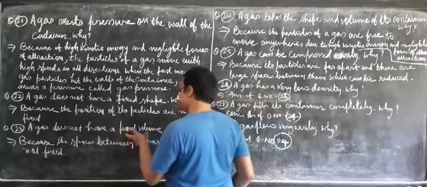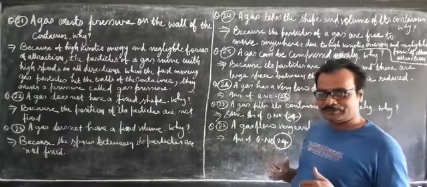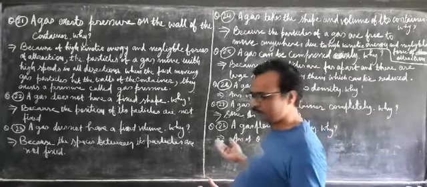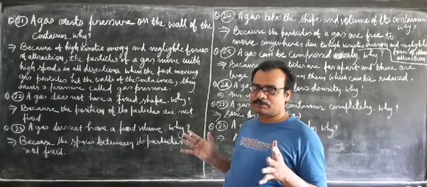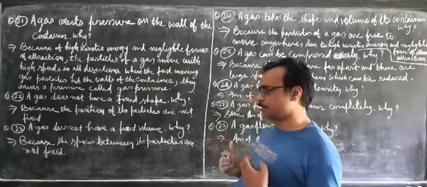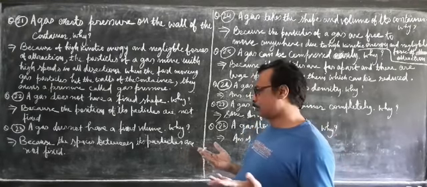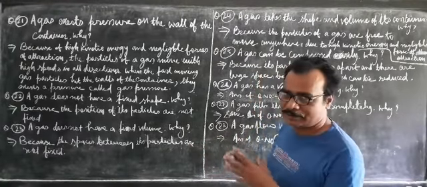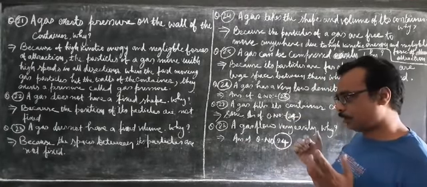Next question: gas does not have a fixed volume. To have a fixed volume, interparticle space should be fixed. But in this case, the force of attraction is negligible. That is why the particles are not held together. The force of attraction available between the gaseous particles is not capable of holding the particles together. That is why interparticle spaces are variable here. Since the interparticle spaces are variable, their volume would be variable depending upon the interparticle space. So that is why gas does not have a fixed volume.